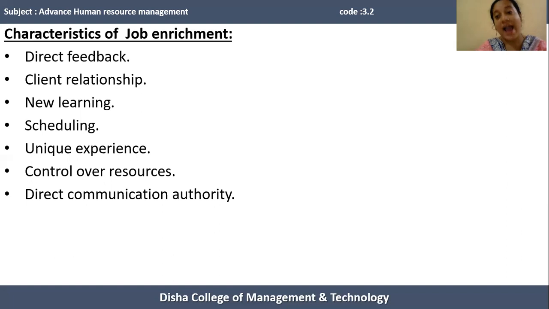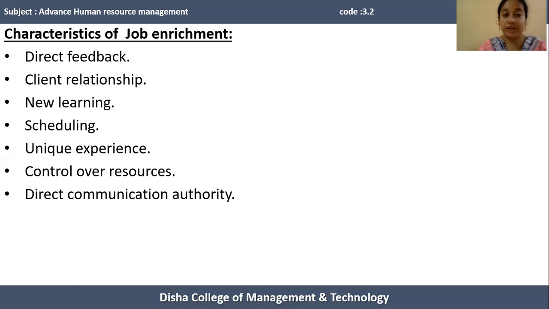The person has to perform a challenging task, so whatever mistake the person made can be identified immediately, and the supervisor immediately informs the human resources, so problems can be minimized and the person can perform the enriched job in a most effective and efficient manner. So in job enrichment, there is the benefit of providing direct feedback to the human resources.